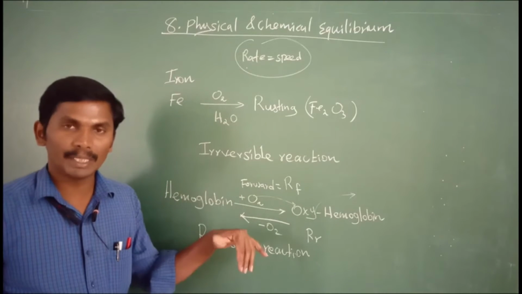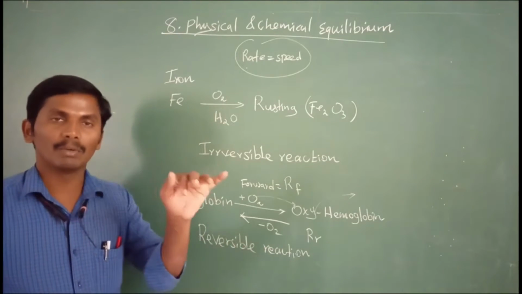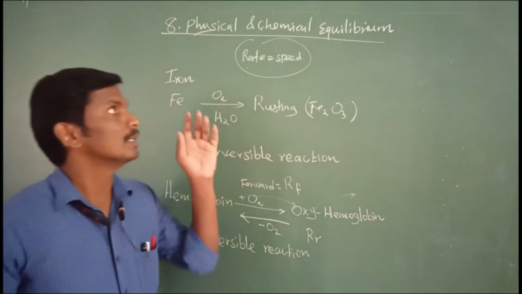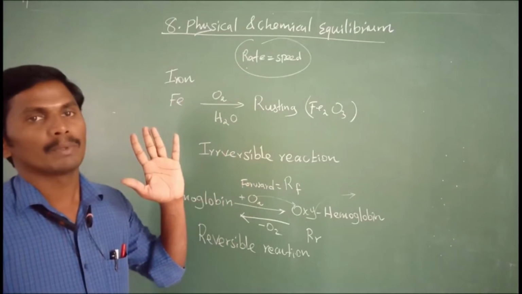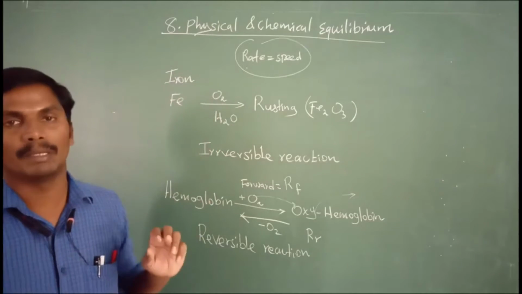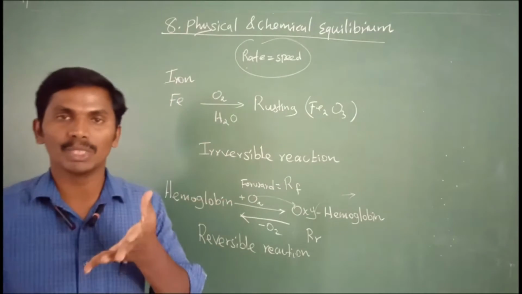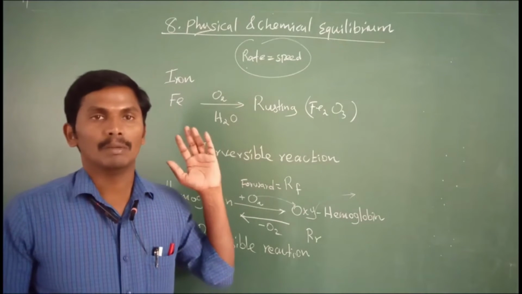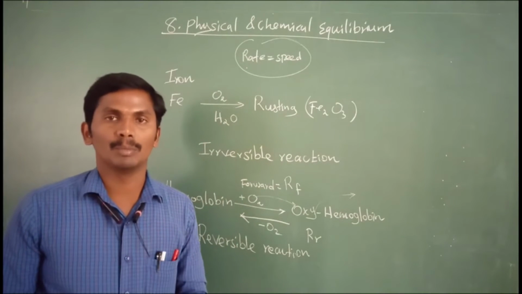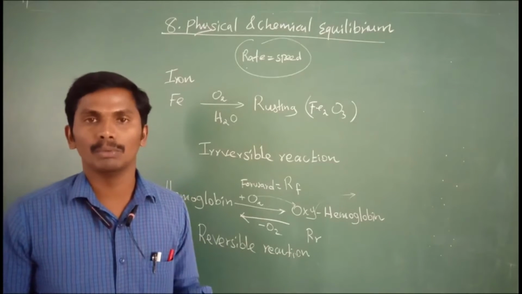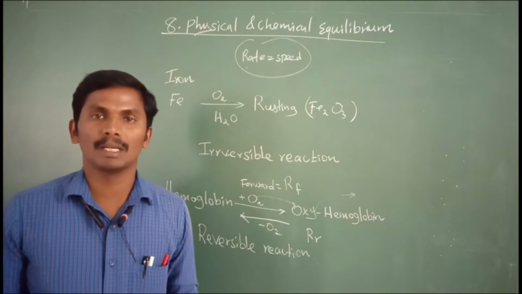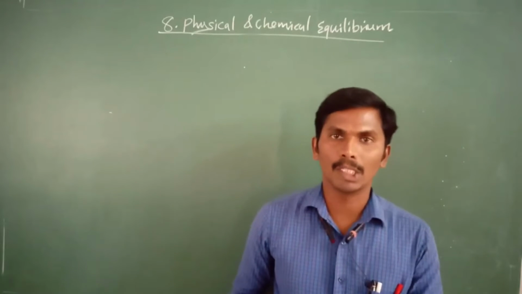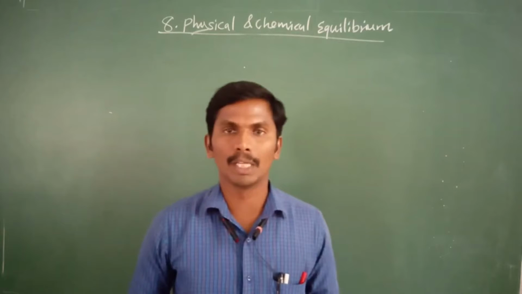So in reversible reactions, there is a particular kind where the forward and reverse reactions have the same rate; only those are called equilibrium. They are classified into physical and chemical equilibrium according to the nature of the reaction and where they proceed. This is today's new lesson, physical and chemical equilibrium. The first topic is the introduction of physical and chemical equilibrium.